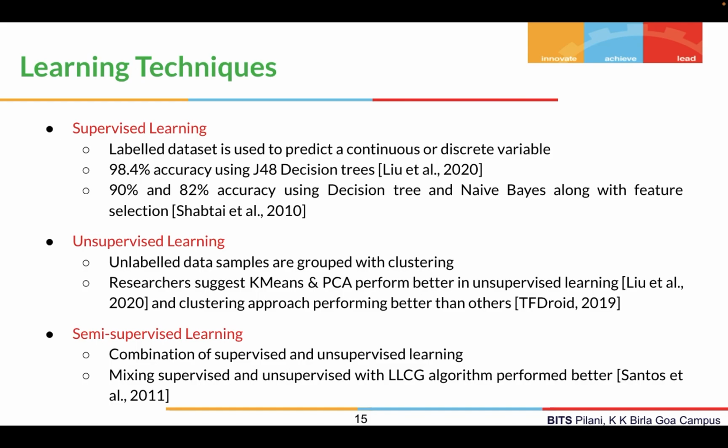Then you have unsupervised learning methods, where we have unlabeled data, right? So we need to group them using clustering. Research again suggested K-means and PCA to be performing better, and a study, TF Droid, has also suggested that the clustering approach performed better than non-clustering approaches, right? Finally, we have semi-supervised learning, where we try to combine supervised and unsupervised learning, right? For example, Santos et al. in 2011 is one of the studies that have used the LLGC algorithm, which was found to perform better by mixing supervised and unsupervised learning.